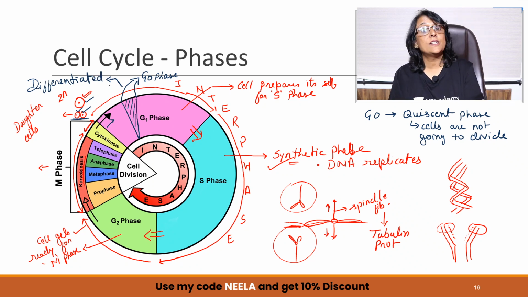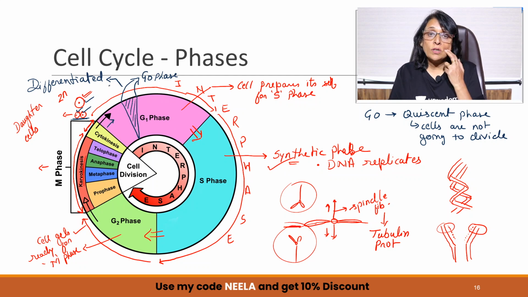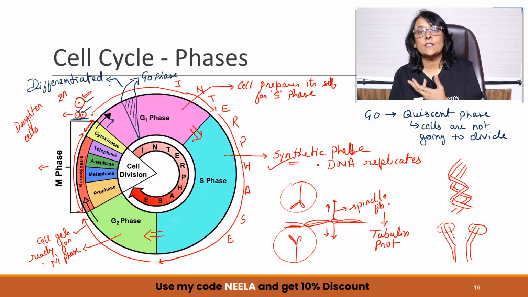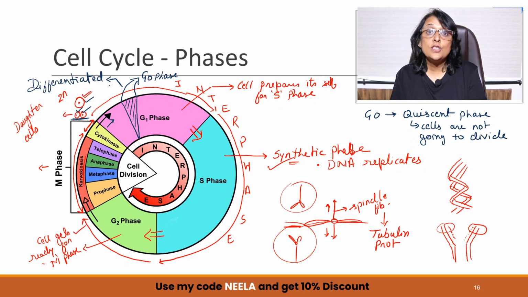The cell gets differentiated. It becomes a specialized cell. It can become parenchyma, it can become collenchyma, it can become a liver cell in our case, it can become any kind of special cell. So now all those special cells which are there in any organism, they are formed in the same manner, and they are in G0, because now they are not going to divide. So when the cells are in G0, they do not divide.